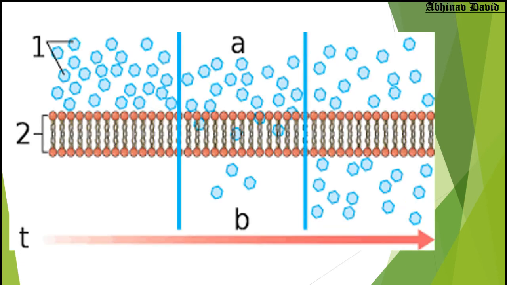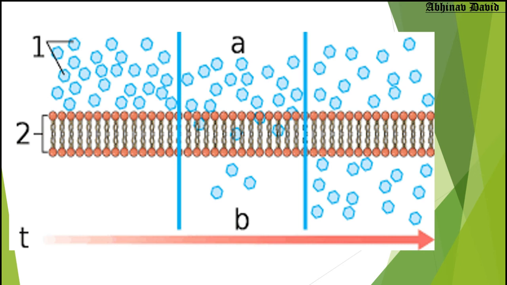Now you can see in this diagram, number 2 represents the cell membrane or the plasma membrane, and number 1 represents the molecule. In the first part, on the extreme left side, the substances are more outside the cell.